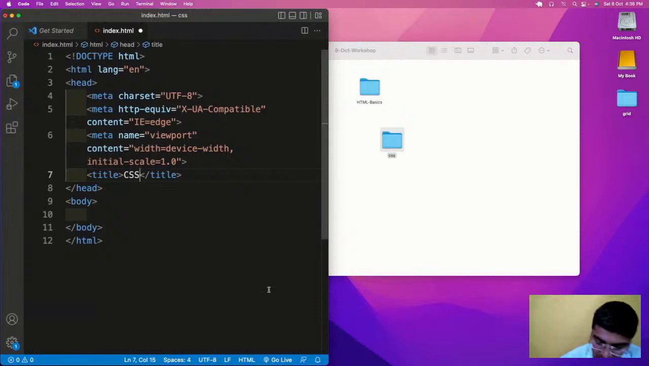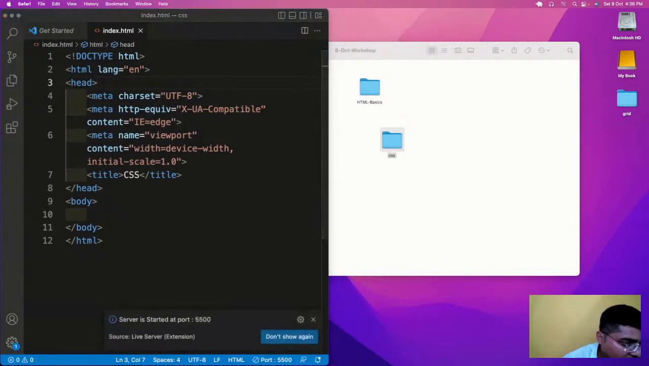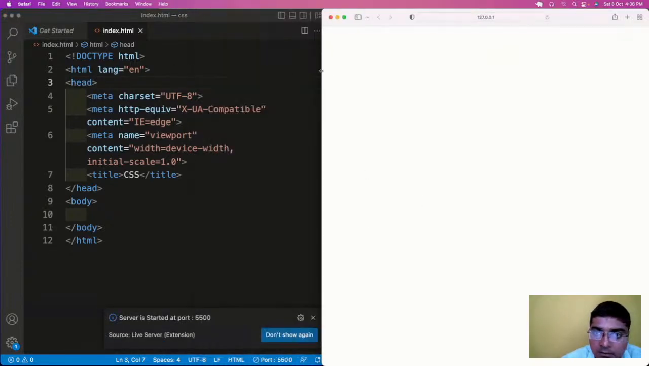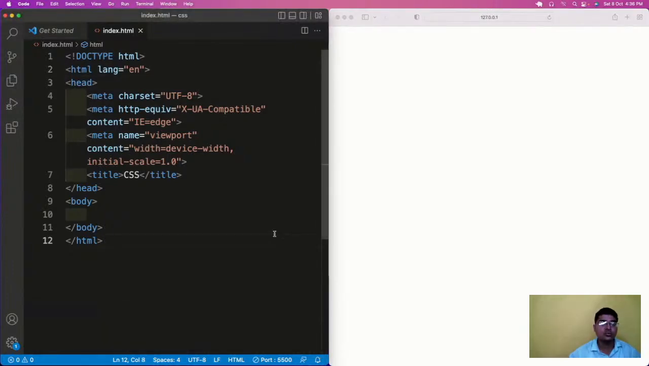Okay, so CSS, let me open this with live server. I hope you all have an idea of what live server is. Live server has a beauty that in case you change anything in your HTML code or your CSS, it will get reflected in the web page. You don't need to go to your web page and refresh it every time. This is the beauty of live server.